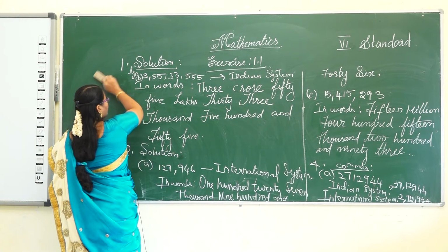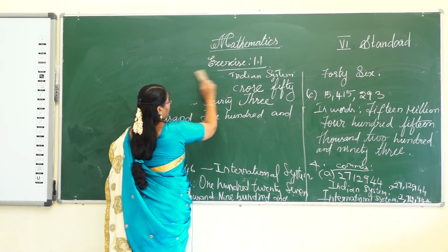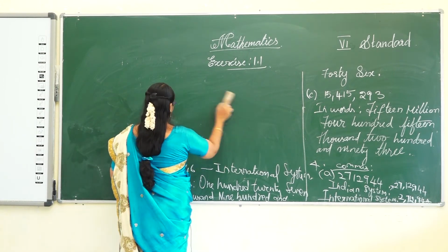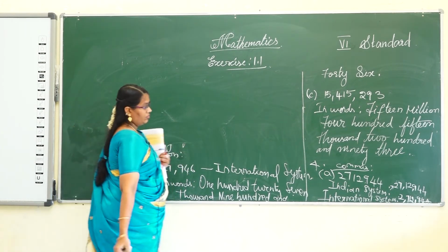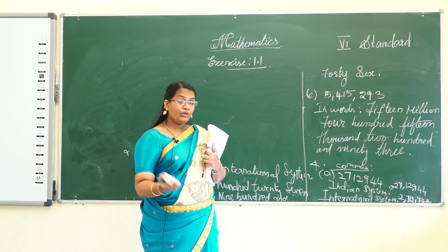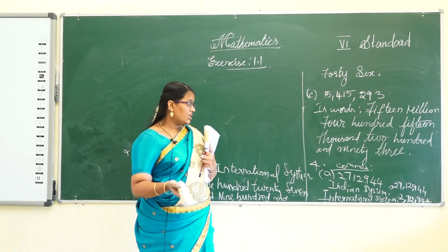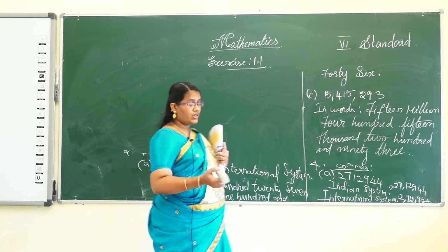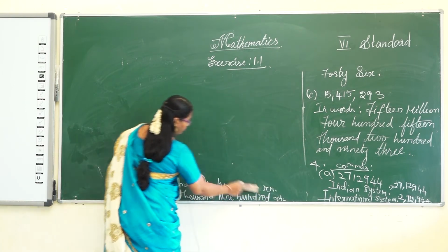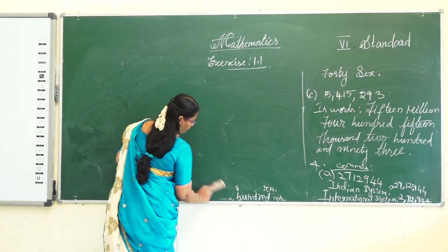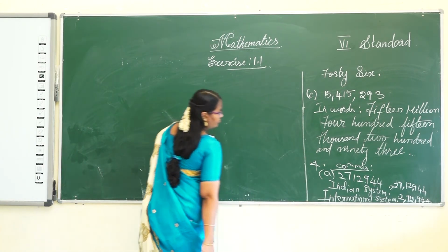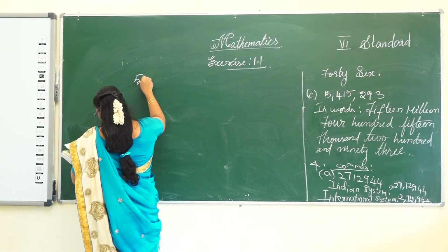I hope you understand where to put the commas in the Indian system and international system. And next one, fifth problem.